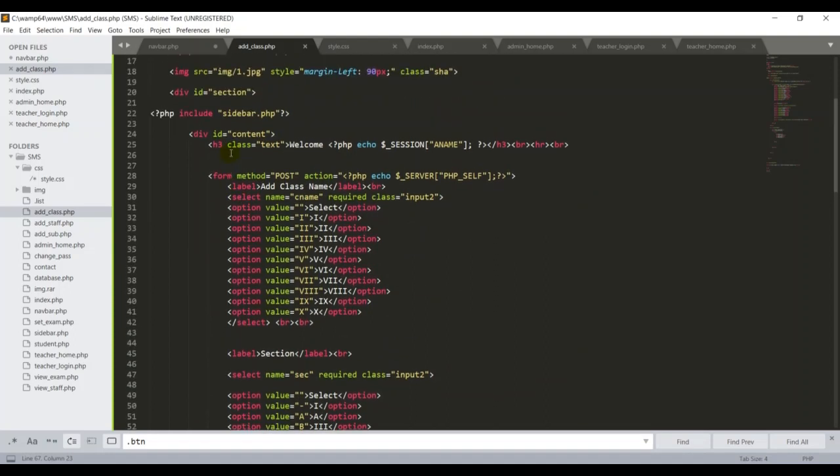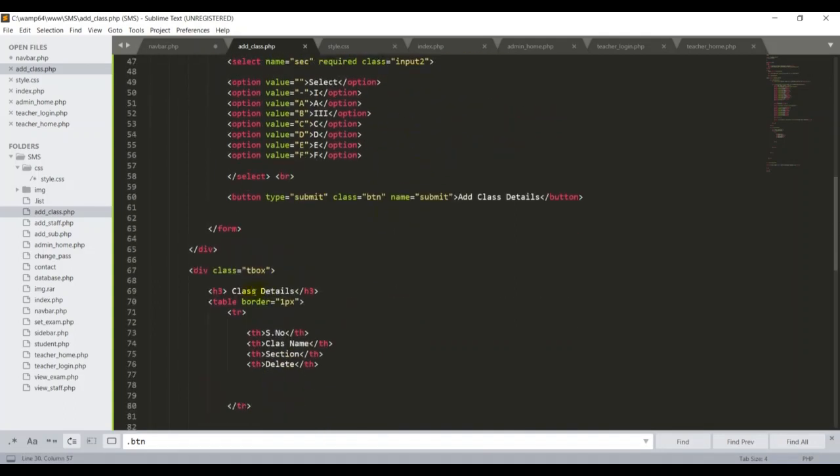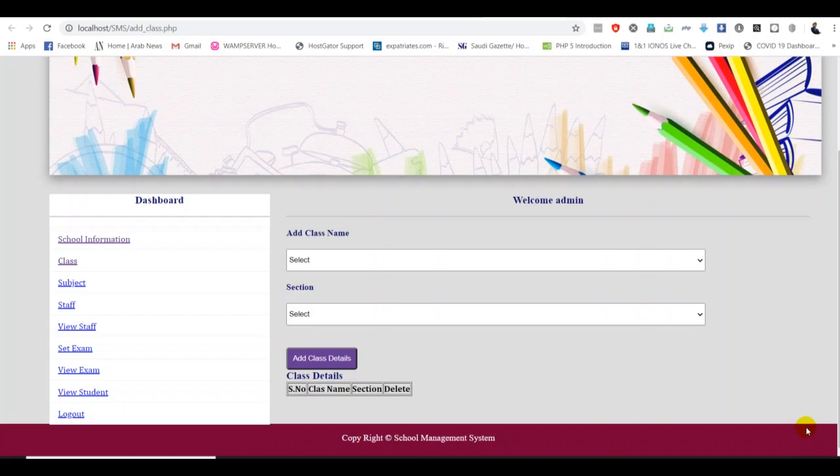Okay, so this is my form classes. So then I want to put that here, input. So I want to put two types of style, one for the forms, another one for my table sections. So now we have to give some style to our table. We have already created the table here, class detail.